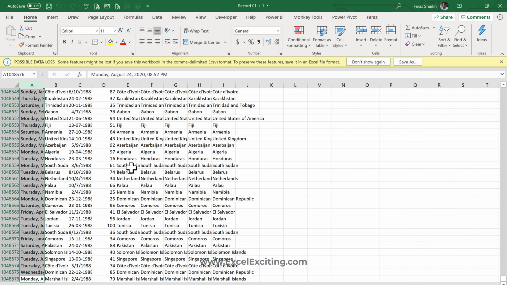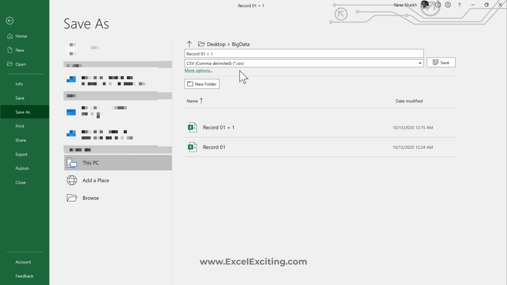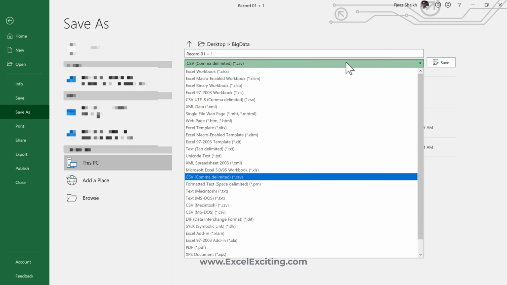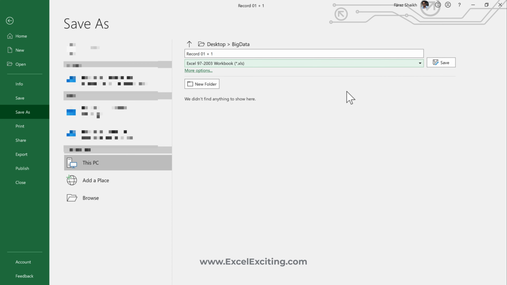Now what had happened when they received such a CSV file? It was not as huge as this number, but it was more than 65,000. When they went to File, Save As, and saved this file in XLS format, just watch what will happen.